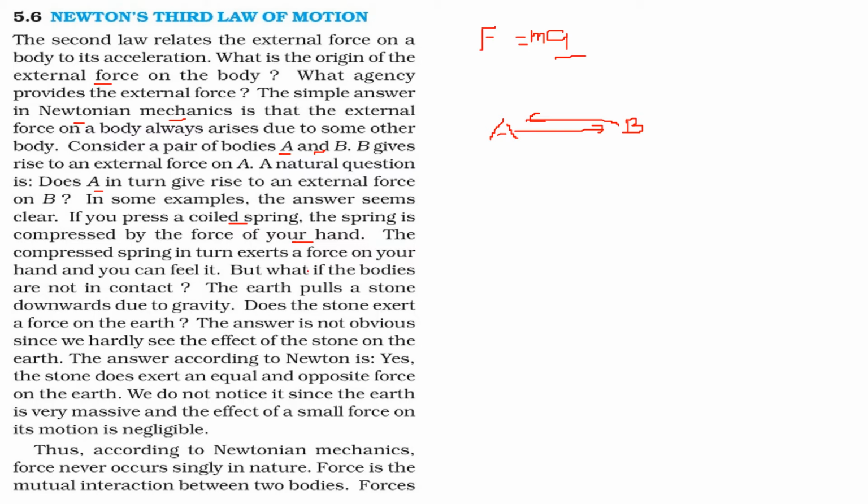But what when they are not in contact? Bodies are not in contact. For example, earth, it pulls anything downward due to gravity. Now what is the stone doing with earth? Means if this is earth, there is a stone or any other body. Now earth has a tendency to bring the body back, because there is gravity. The center of the earth has some gravitational pull.